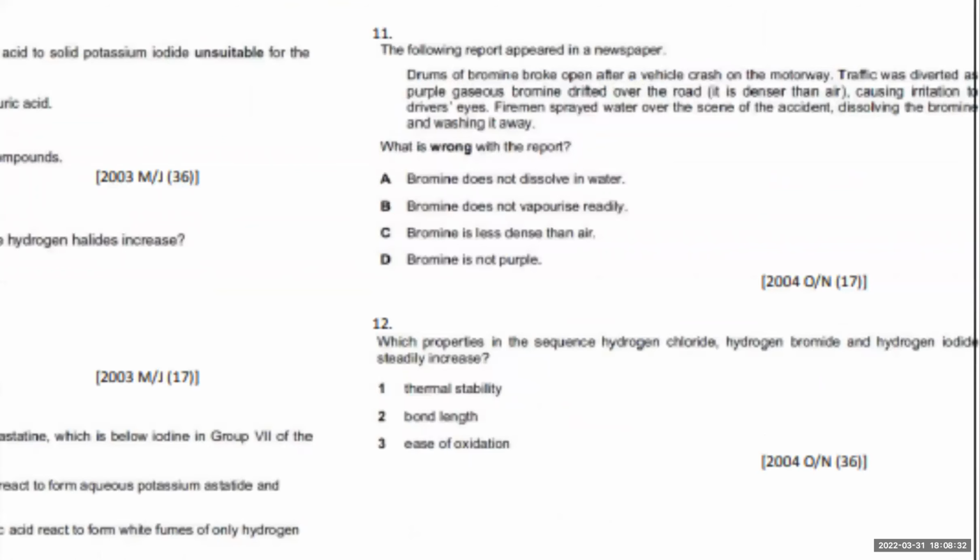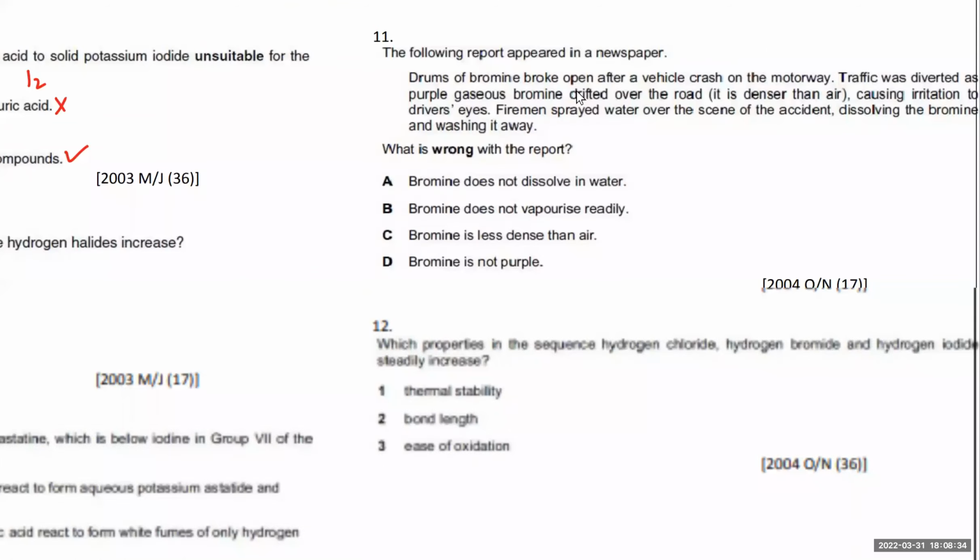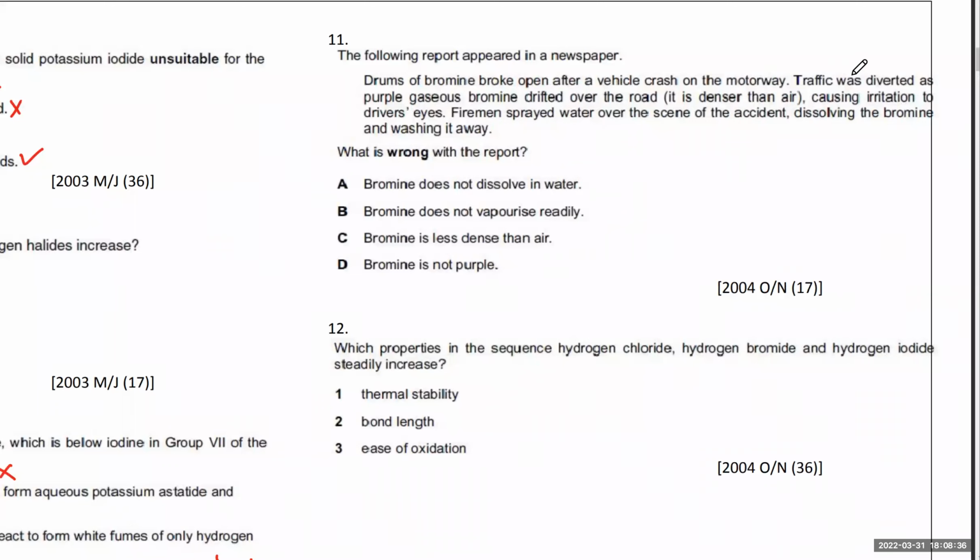Drums of bromine broke open after a vehicle crash on the motorway. Traffic was diverted as purple gaseous bromine drifted over the road. It is denser than air. Causes irritation to drivers' eyes. Firemen sprayed water over the scene of the incident, dissolving the bromine and washing it away. What is wrong with this report?